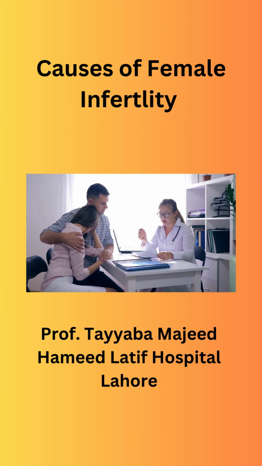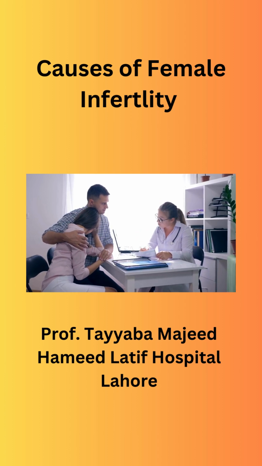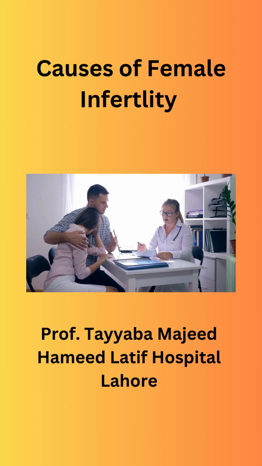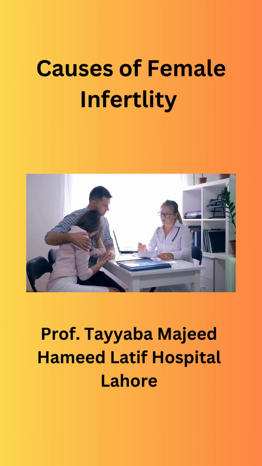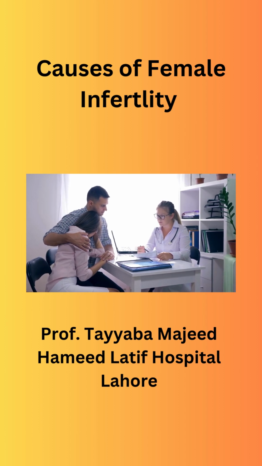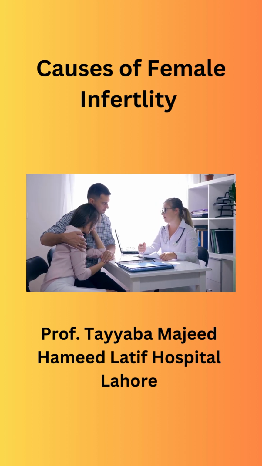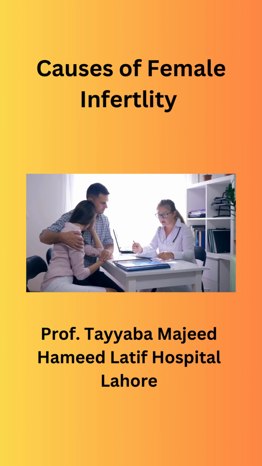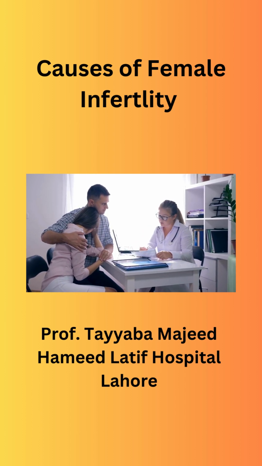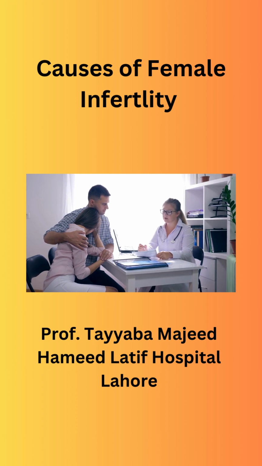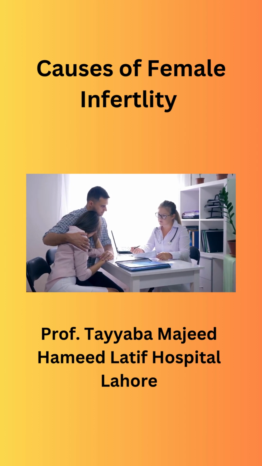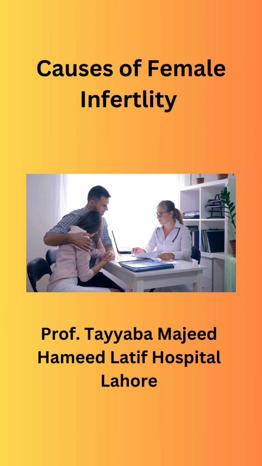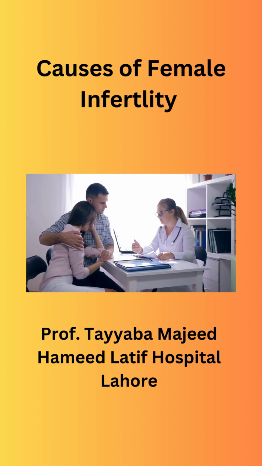Medical conditions. Thyroid disorders. Both hypothyroidism and hyperthyroidism can interfere with menstrual cycles and ovulation. Diabetes. Poorly controlled diabetes can affect menstrual cycles and ovulation. Autoimmune disorders. Conditions like lupus or rheumatoid arthritis can impact fertility. Cancer and cancer treatments. Chemotherapy, radiation, and surgery can affect reproductive organs and functions.